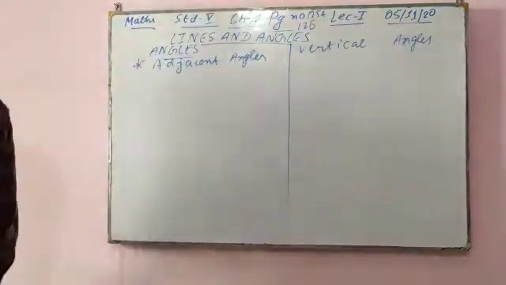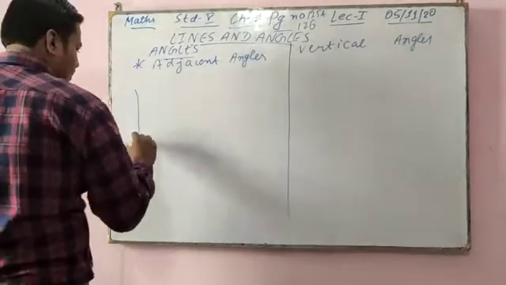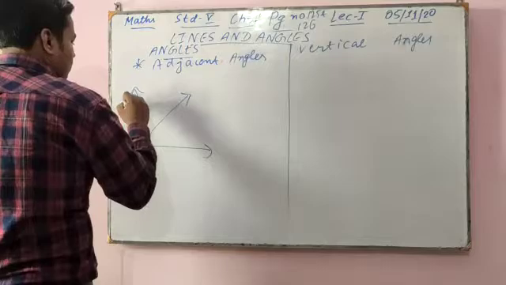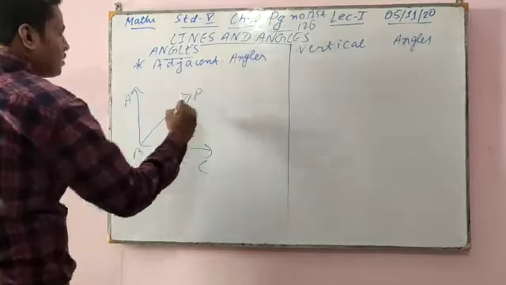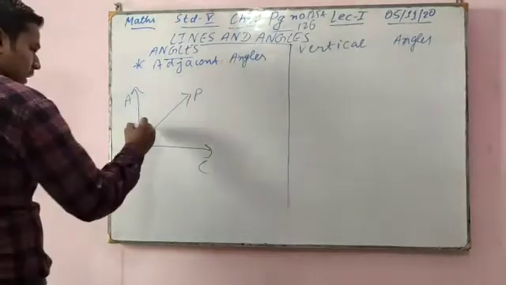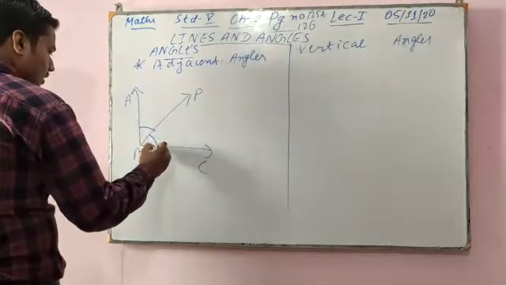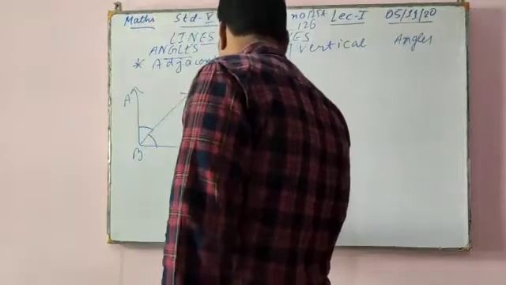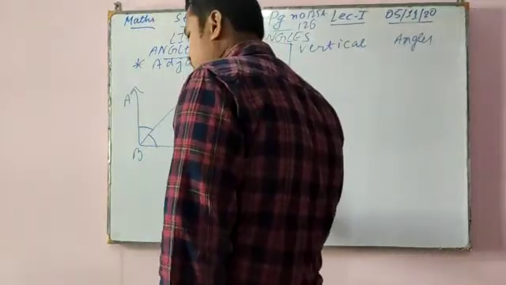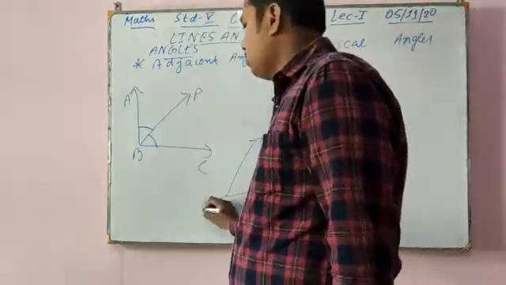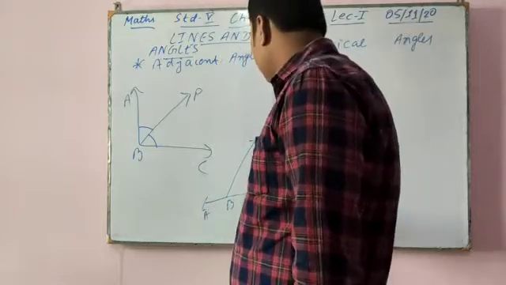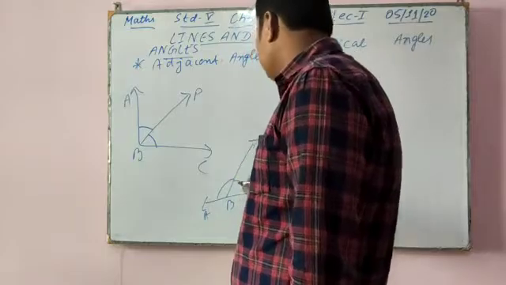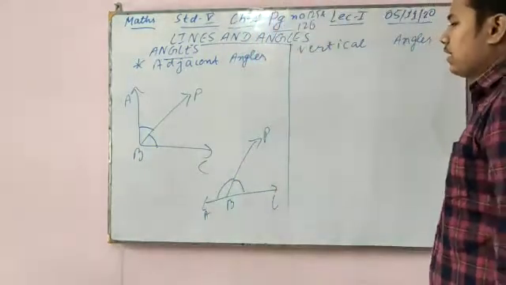So adjacent angles you can see: this is A, this is B, this is C, and this is P. If you find this type of angle anywhere, you can say this is an adjacent angle. You can see more also: A, B, and C, and this is P. If you find such a type of angle also, you can say this is an adjacent angle.